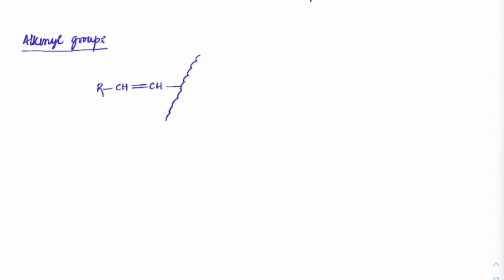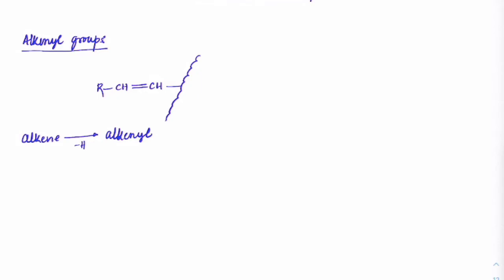Then we use the word alkenyl. So basically it is coming from the family of alkene, and when you remove one hydrogen out of it, it will become alkenyl. So you can see that this was RCH double bond CH2. That hydrogen I have removed and connected to the main chain here. So it would become alkenyl.